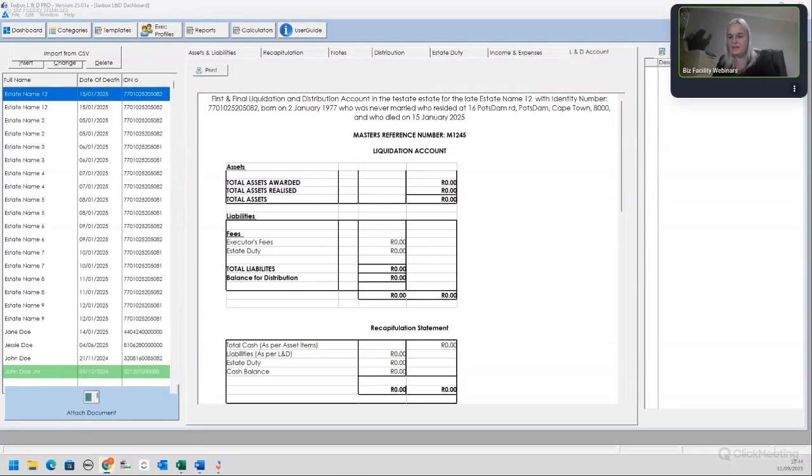There's a question: how do you insert the heading of an L&D onto each page before you print the L&D? Okay, Joey, thank you for the question. So you want the heading to be on each page. I can ask for that to be included in an enhancement, but for now it's just on page 1.